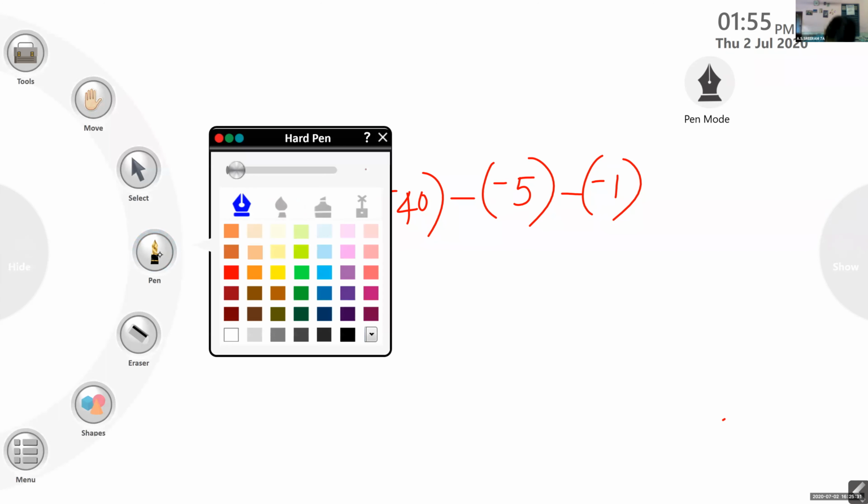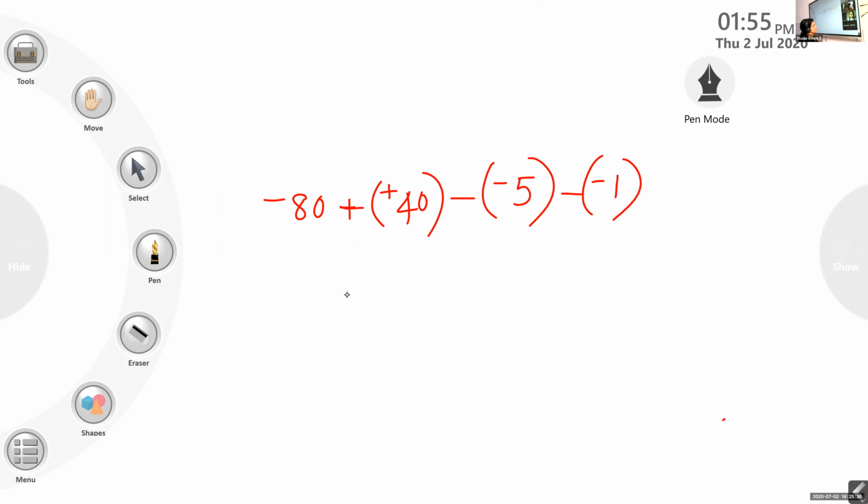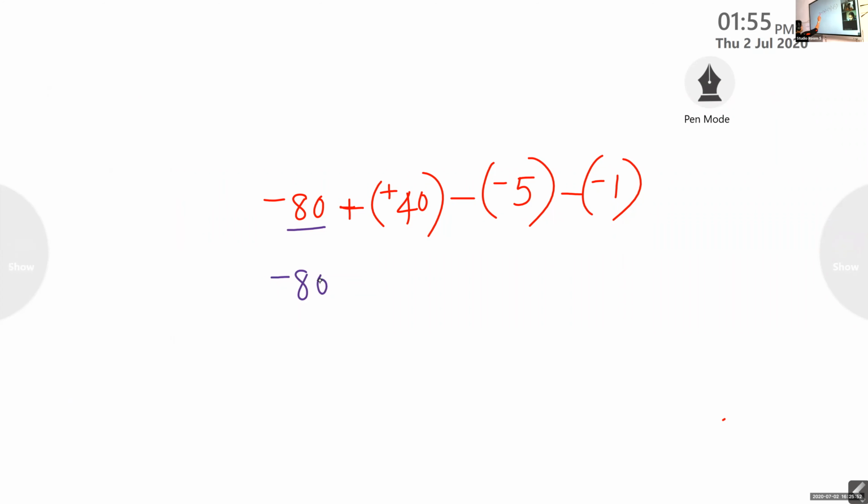Look, those who came late, please listen how it is done. First step is we will change all the subtraction problems to addition problems. It should always be addition. This negative number, no change, I'll write it as such. Plus positive, this addition. Now here two negatives come, you can write positive. That means change the sign and add. That is what is done. So we will write change the sign and add. So it will become plus.